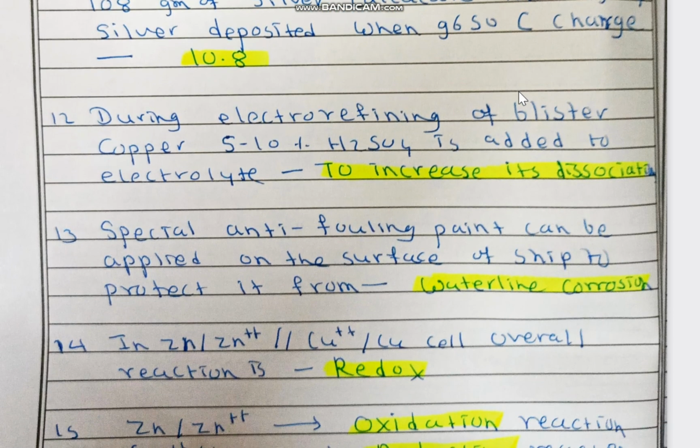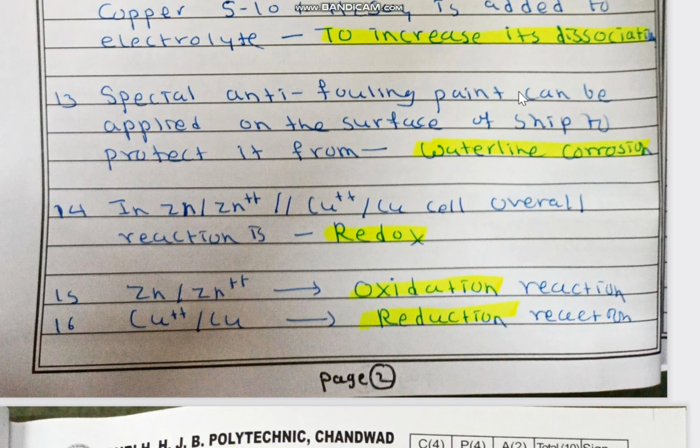During the electro refining of blister copper, 5 to 10% H2SO4 is added to electrolyte. What is the reason behind it? H2SO4 is added to increase the dissociation of copper sulfate solution. Then special anti-fouling paint can be applied on the surface of ship to protect it from what? To protect it from waterline corrosion.